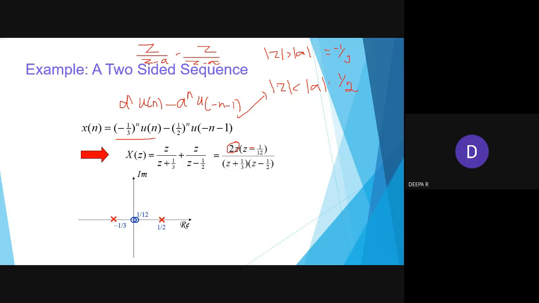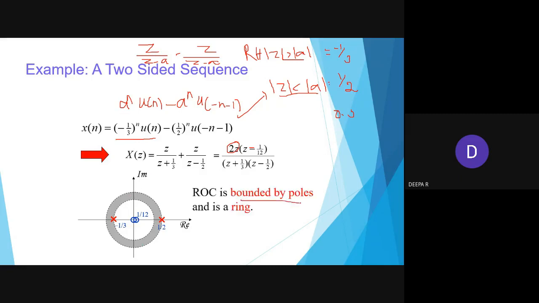So your 1 by 3 has to be greater. After the circle 1 by 3, you have to be greater because it is a right-hand side sequence, and the z value will be less than 1 by 2. So 1 by 2 means 0.5. So you put a 0.5 circle, inside that is the shaded portion. So it is bounded by poles and we call it a ring.